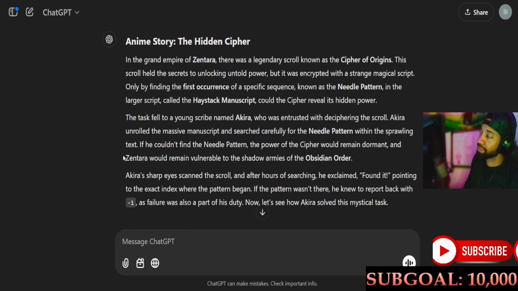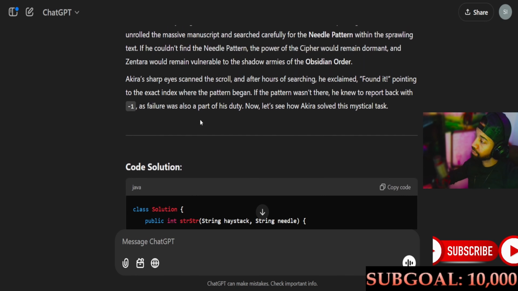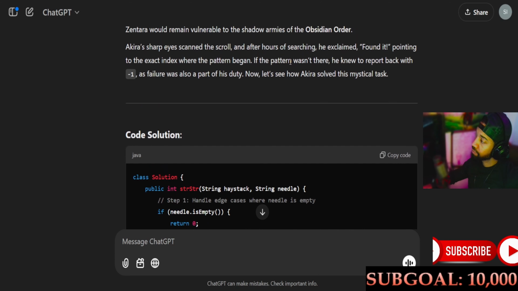The task fell to a young scribe named Akira, who was entrusted with deciphering the scroll. Akira unrolled the massive manuscript and searched carefully for the needle pattern within the sprawling text. If he couldn't find the needle pattern, the power of the cipher would remain dormant, and Zentara would remain vulnerable to the shadow armies of the Obsidian Order. Akira's sharp eyes scanned the scroll, and after hours of searching, he exclaimed, "Found it!" pointing to the exact index where the pattern began. If the pattern wasn't there, he knew to report back with -1, as failure was also a part of his duty. Now let's see how Akira solved this mystical task.